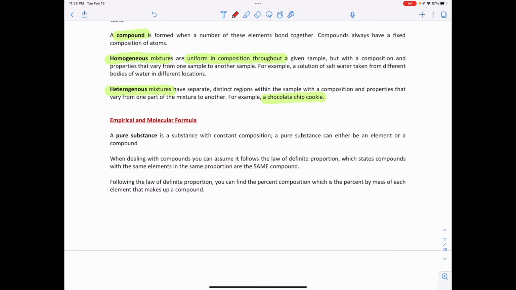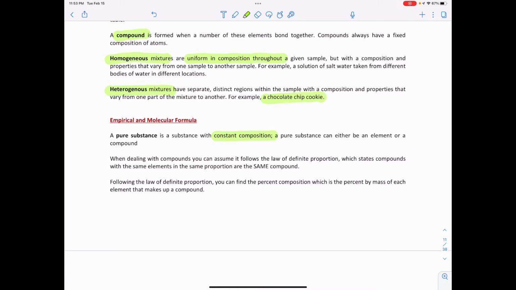If I have a pure substance, that means this substance has constant composition. A pure substance can either be an element or a compound. When dealing with compounds, you can assume it follows the law of definite proportion, which states compounds with the same elements in the same proportion are the same compound. This is what I was talking about with water. Anytime you see H2O, that is going to be water. If I look over there and I see two hydrogens with one oxygen, that's going to be water. If I look to the other side and I have another compound with two H's and one O, that's going to be water.